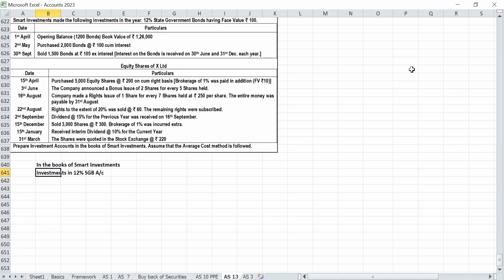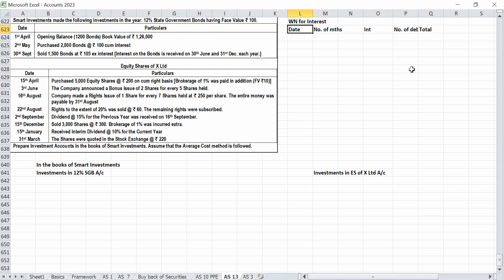They are also having investment in equity shares of X Limited. So first the working note for interest: date, number of months, interest, interest per debenture, number of debentures, total.